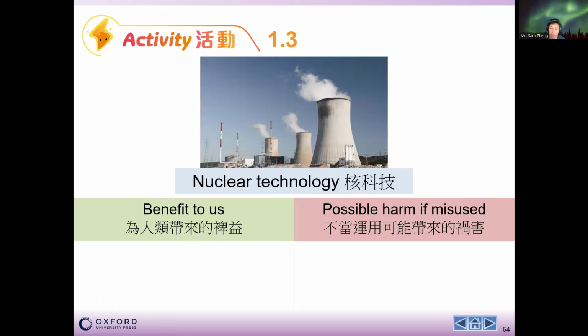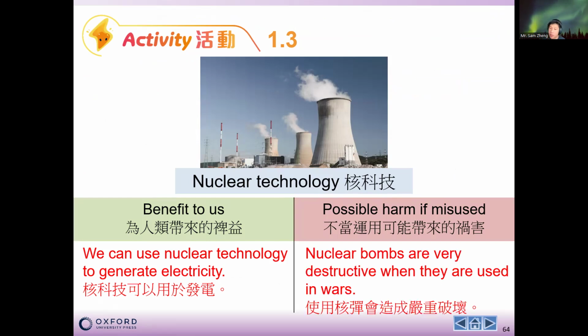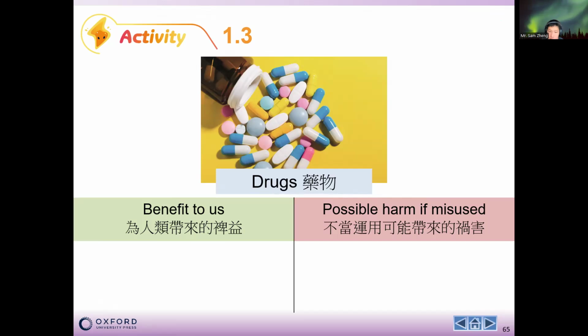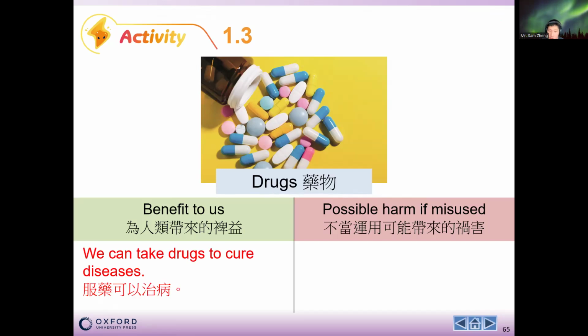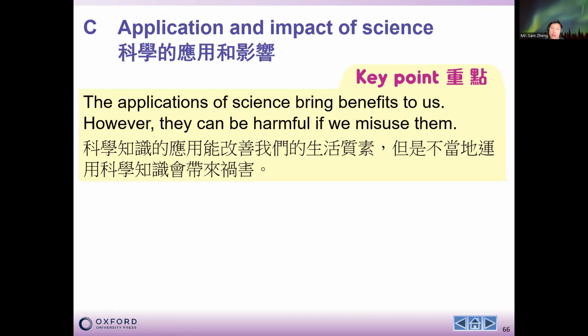For example, the nuclear technology. We can use nuclear technology to generate electricity. But at the same time, when we misuse it, the nuclear bomb may be very disruptive, and when used in war, it can kill a lot of people. Then, for example, drugs are beneficial to us. We can take drugs to cure disease, but if we misuse or overuse drugs, this may cause us to become addicted and may harm our health. So we can see that the applications of science bring benefits to us. However, they can also be harmful if we misuse them.